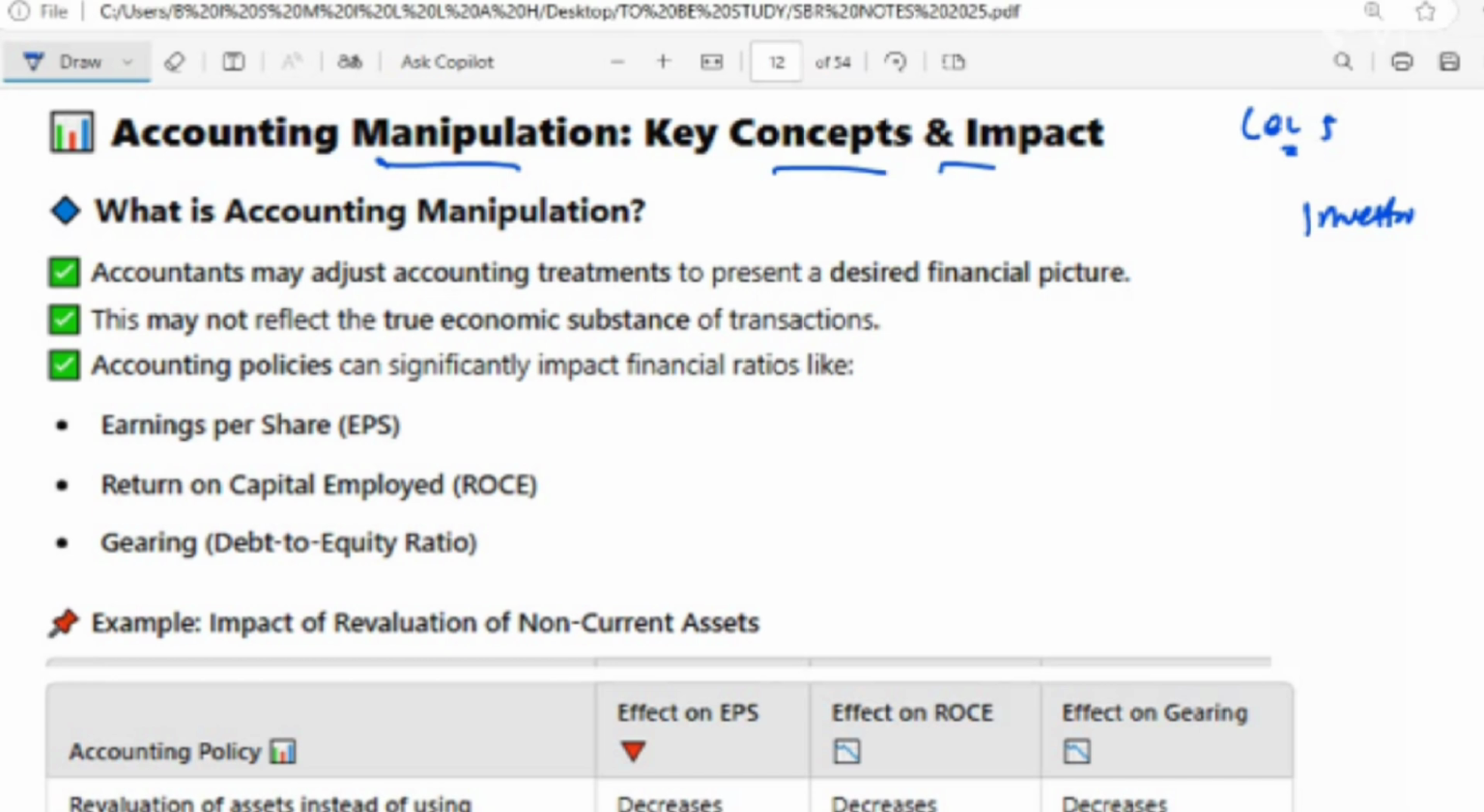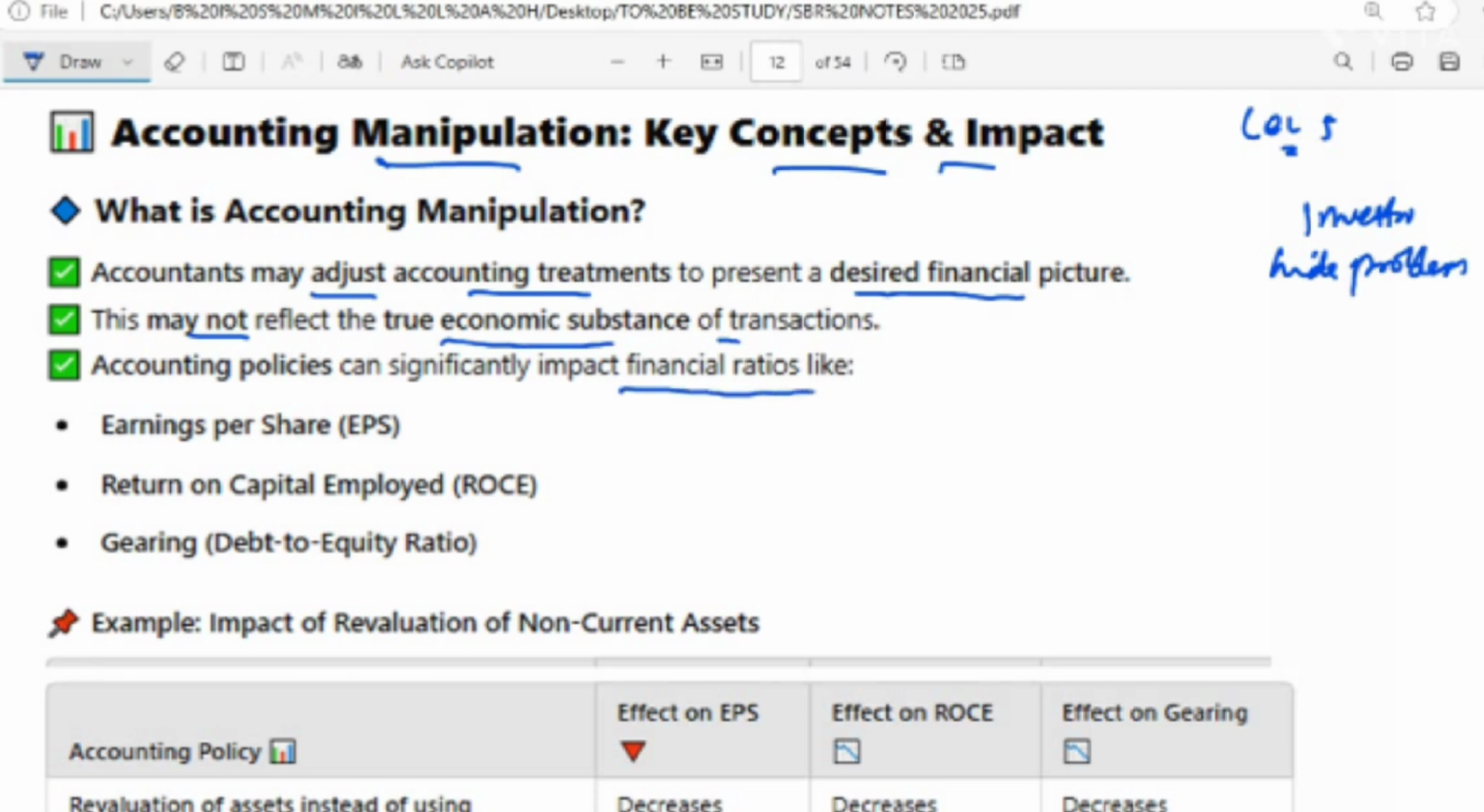They also want to hide problems, or you may say to meet the targets. For example, if a company records a fake sale to boost profit, making it look successful when it is not, we call that accounting manipulation. Now if you see here, accounting may adjust accounting treatment to present a desirable financial picture, and this may not reflect the true economic substance of the transaction. An accounting policy can significantly impact financial ratios.